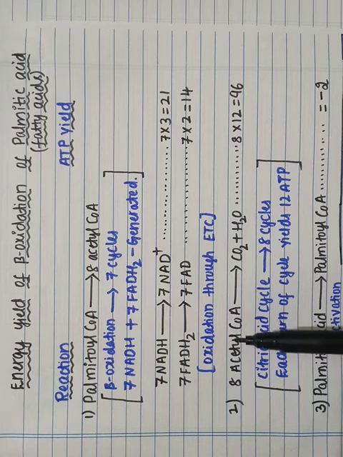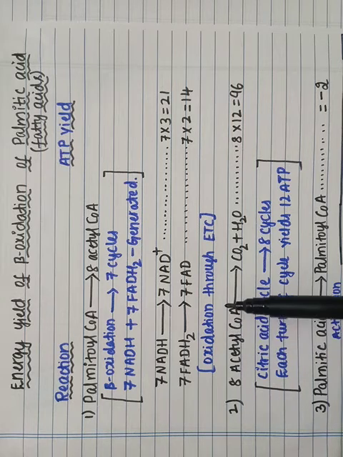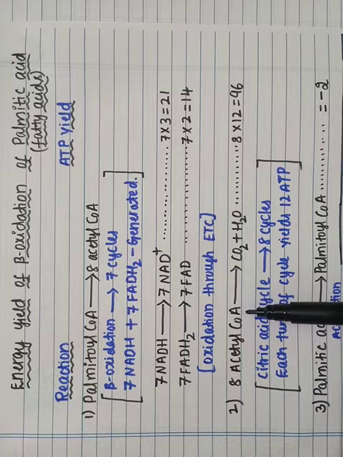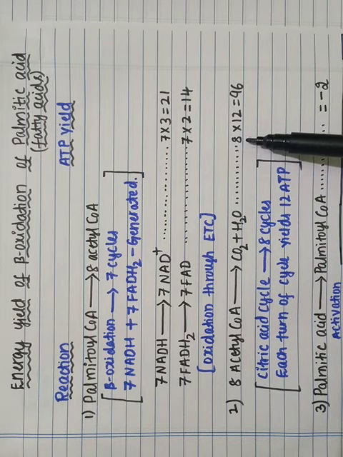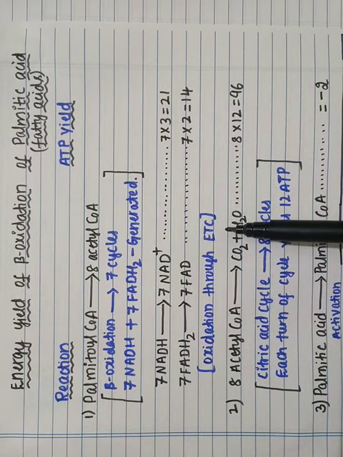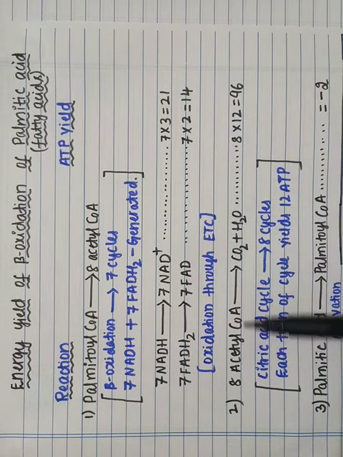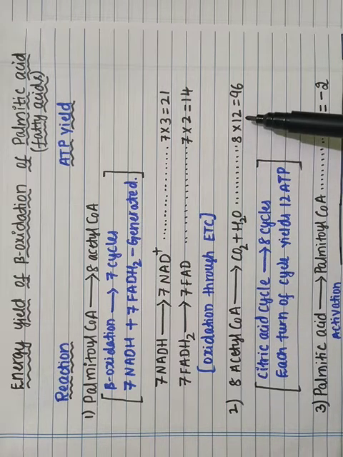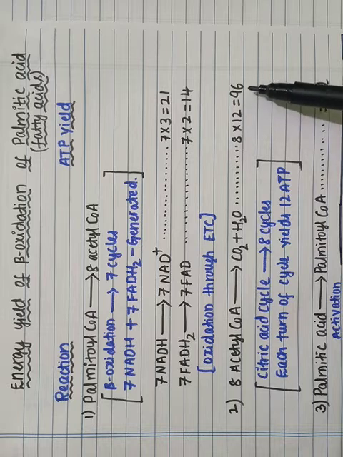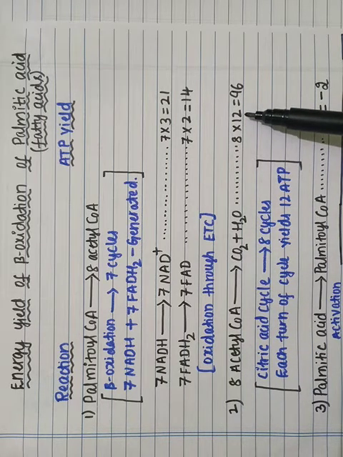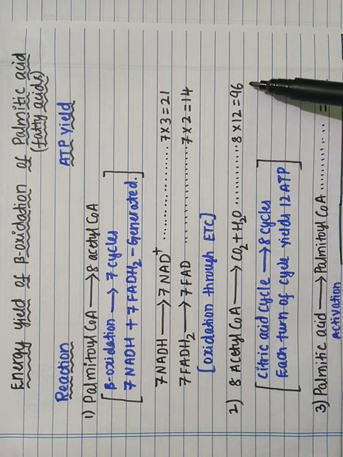Next, the oxidation through the ETC. The 8 acetyl coenzyme A molecules: each acetyl coenzyme A molecule will produce 12 ATP molecules during oxidation through the ETC. So 8 acetyl coenzyme A will produce 96 ATP molecules. Each acetyl coenzyme A produces 12 ATP molecules. Therefore, 8 acetyl coenzyme A molecules produce 96 ATP molecules.